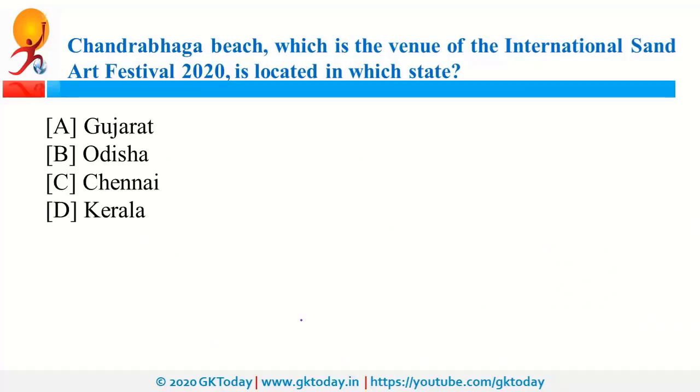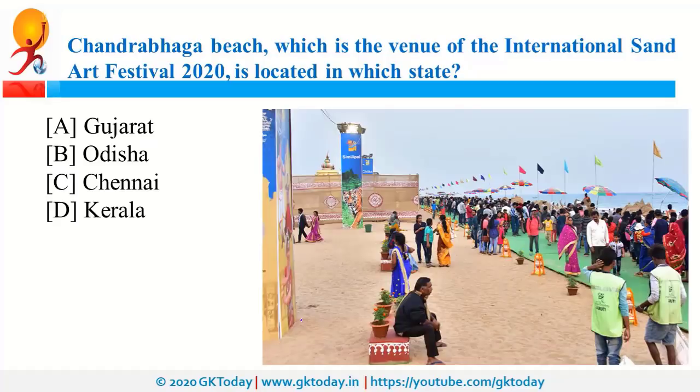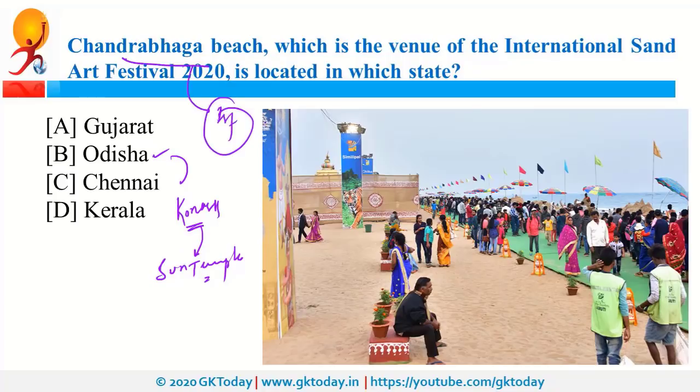Chandrabhaga Beach, which is the venue of International Sand Art Festival, is located in which state? So this beach is in Odisha and this is the location of Sand Art Festival. Odisha was also in news because of Konark Festival and this is organized in the backdrop of Sun Temple in Konark. Now this Chandrabhaga Beach was the first beach in Asia to get Blue Flag certification.